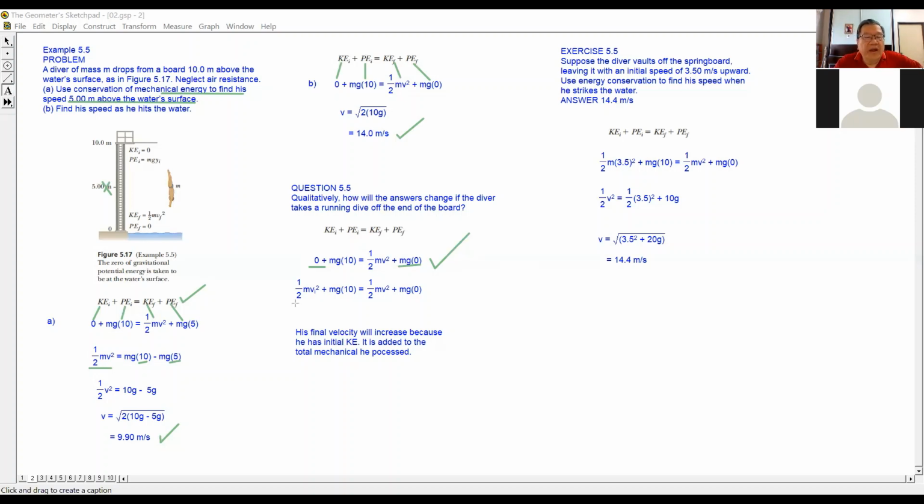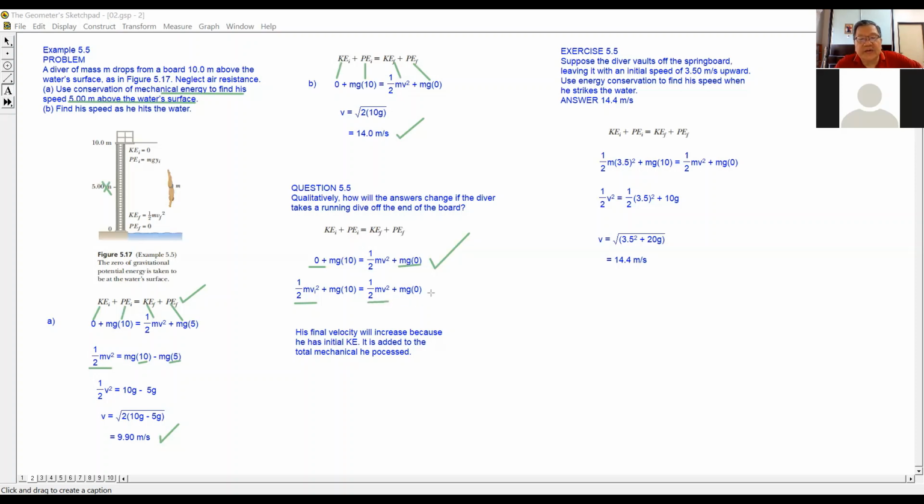When he leaves the board, he has a certain amount of kinetic energy, right? The speed at which he leaves the board. So he has a certain amount of kinetic energy. So this will contribute towards the final kinetic energy.